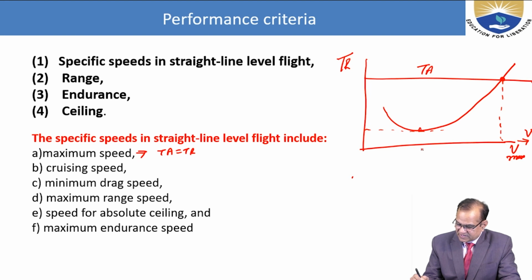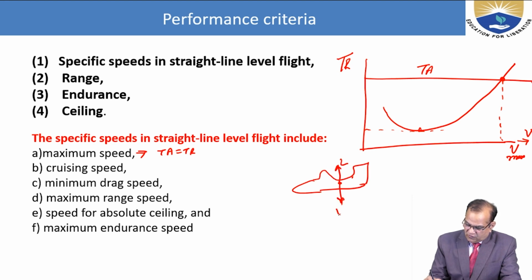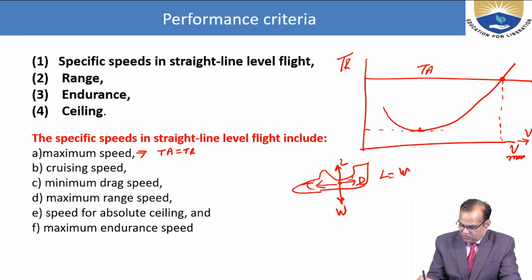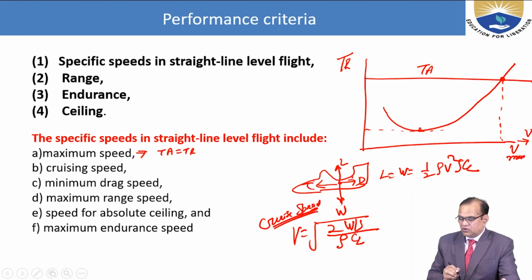if you see here, cruising speed is where the range is maximum. So the speed when lift is equal to weight, thrust is equal to drag. This speed means L equals W equals half rho V square S CL. So V is equal to the square root of 2W by S rho CL. This is the cruise speed.